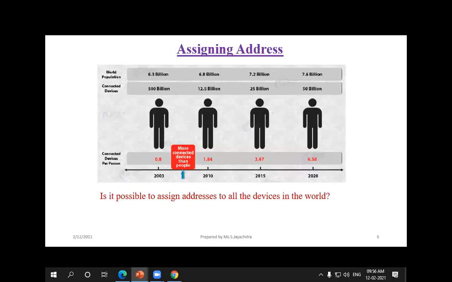For example, each and every system has to be assigned an IP address. So is it possible to assign an address to all the devices in the world? For a mobile, we have to assign one IP address, then for a laptop, for a desktop, and everything, we have to assign addresses when accessing the internet. Is it possible to assign an address to all the devices all over the world? Yes, it is possible. If you are using IPv6 addresses, we can easily address all the devices in the world.